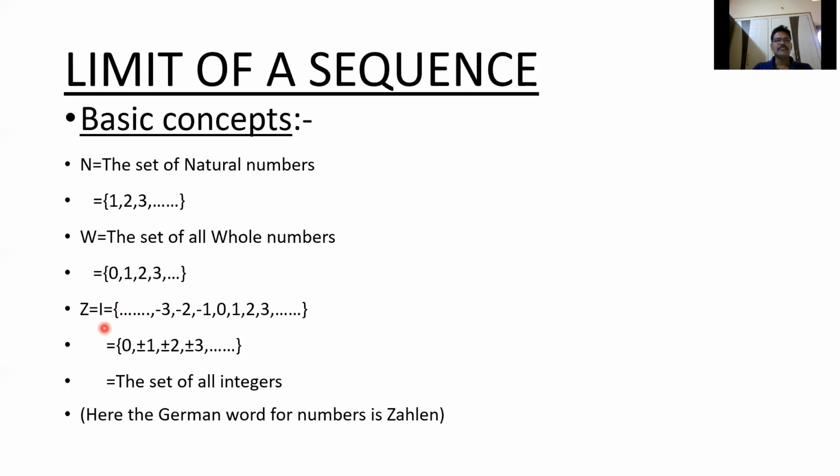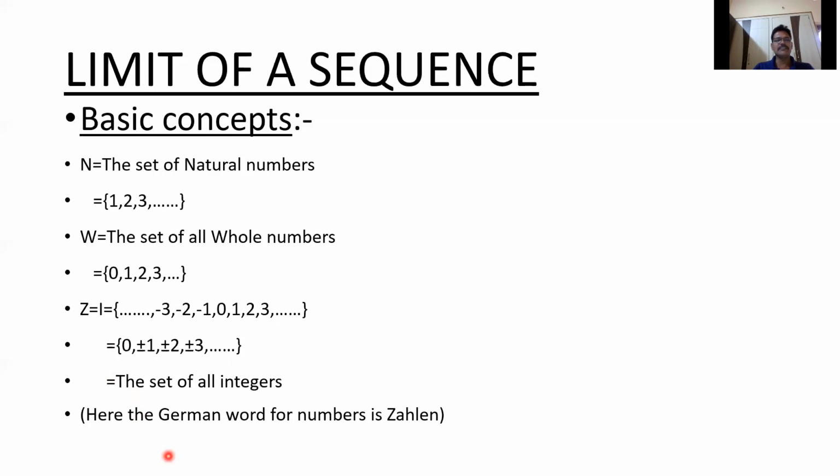And Z is the set of integers, and it is denoted by Z or I. This can be written as ..., -3, -2, -1, 0, 1, 2, 3 and so on. Or this can be written as 0, plus or minus 1, plus or minus 2, plus or minus 3 and so on.